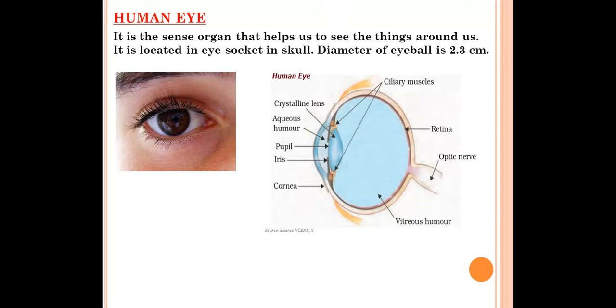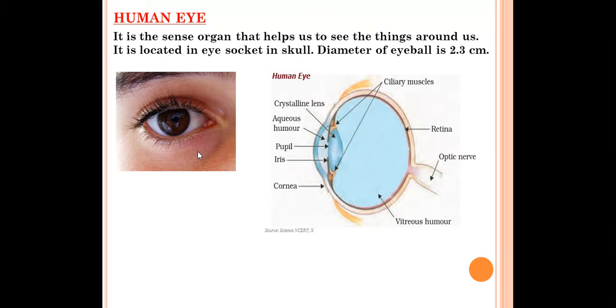So first of all we'll read about the human eye. So what is the human eye? It is a sense organ that enables us to see the things around us. And where is it located? Its position is in the eye socket in the skull. And what is the diameter of our eyeball? This is the eyeball, and the diameter of the eyeball is 2.3 centimeter. Remember this one, the diameter of the eyeball is 2.3 centimeter.